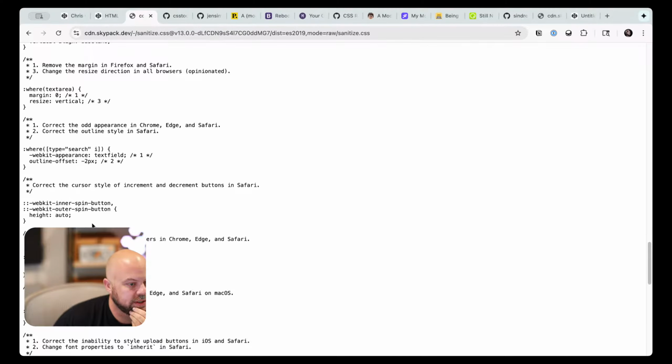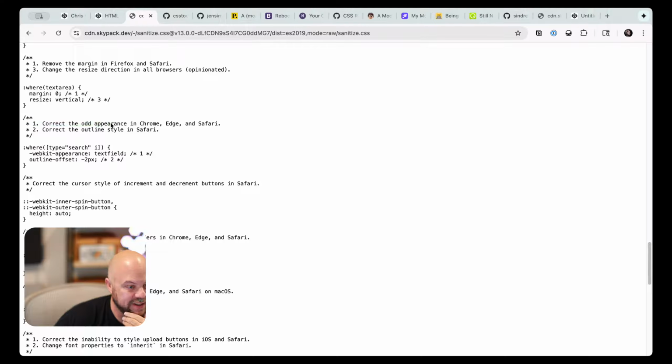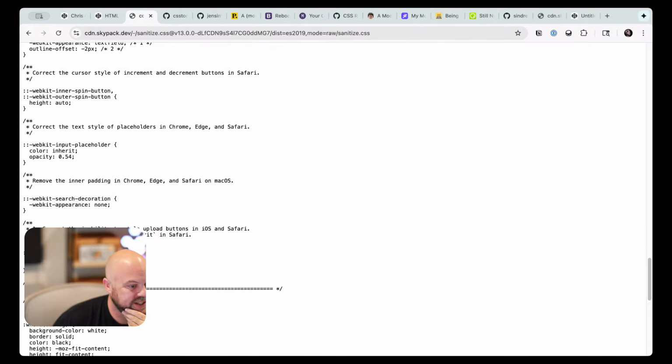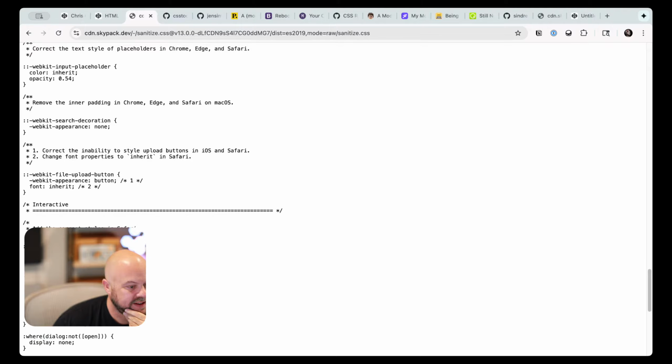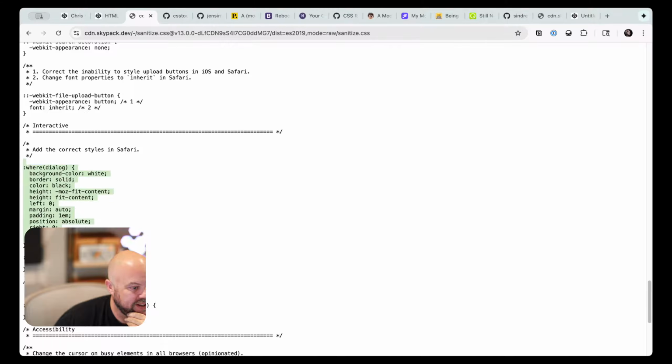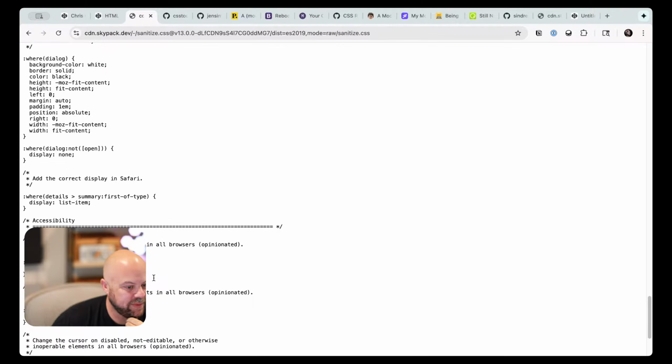Search inputs. Correct the odd appearance. Odd is so funny as a word in here. That came from normalize because we saw it yesterday when we were looking through it. I'm somehow caring less and less of the... I almost prefer the opinionated stuff at the top. Where's the opinionated stuff? Here's one.